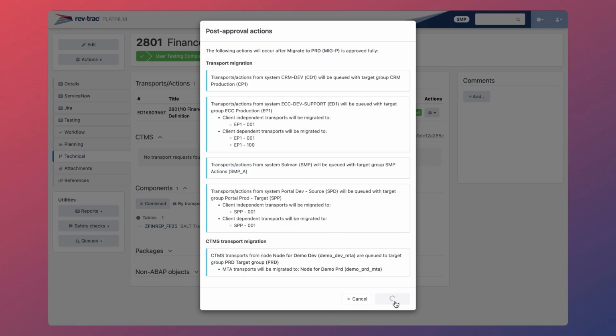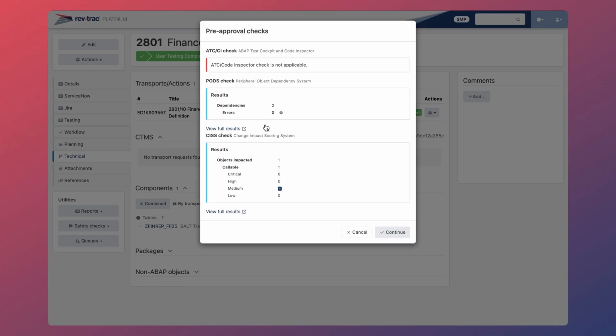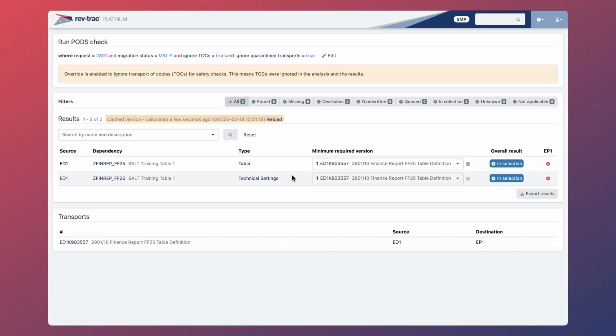When we run our pre-approval checks for this request, we do see that the PODS check highlights 2 dependencies. However, there are 0 errors. Clicking into the result, we can see the dependencies are the table and relative technical settings. However, as these are both in the selection, we shouldn't encounter an issue. RevTrack's automated checks ensure that all technical dependencies are validated before deployment, reducing manual effort and human error.